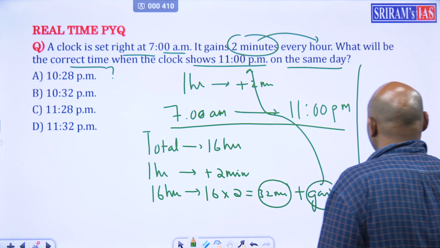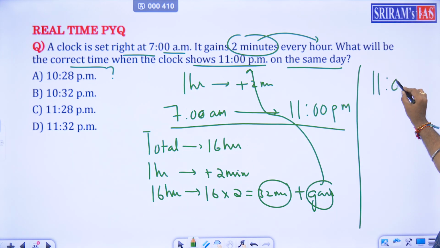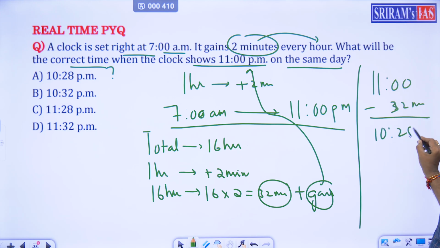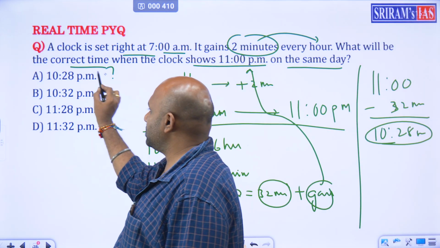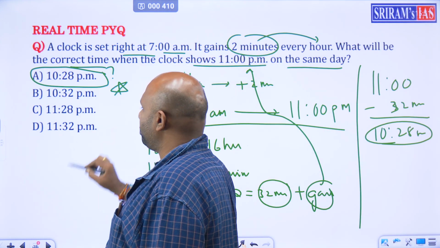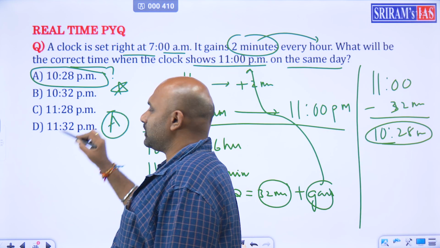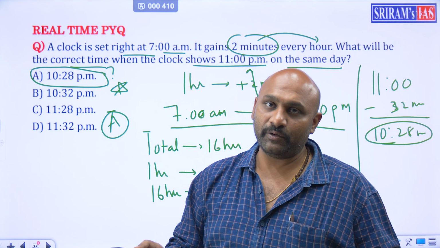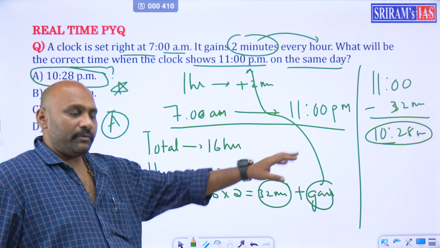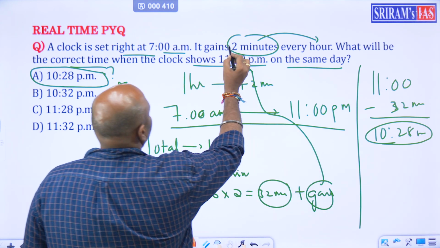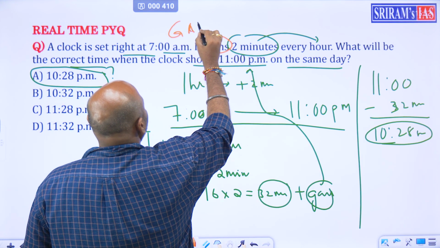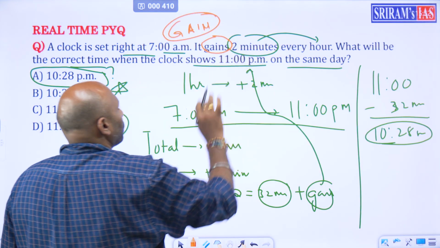It is very simple. So from 11 PM you have to subtract 32 minutes, which will be 10 hours 28 minutes. So the answer is 10:28 PM. Like that you can answer a very faulty clock question, very simple way. Now if you observe this question, this question is about the concept of gaining time. So gain ane dani the question.